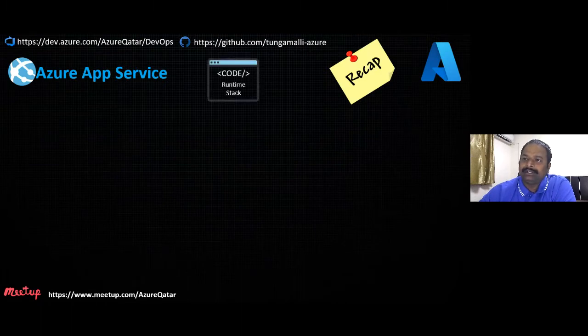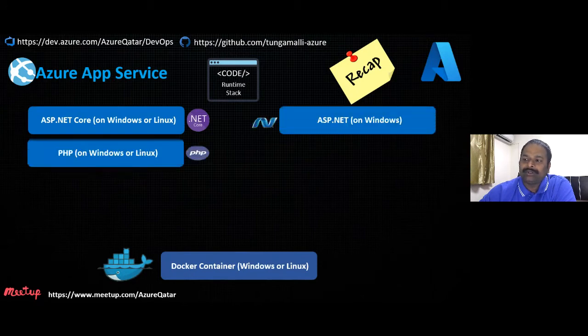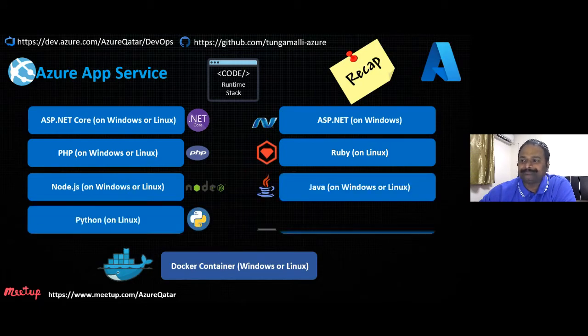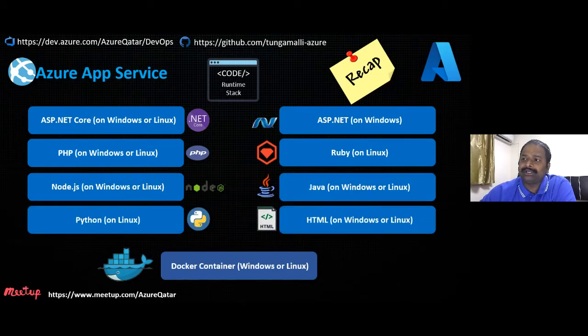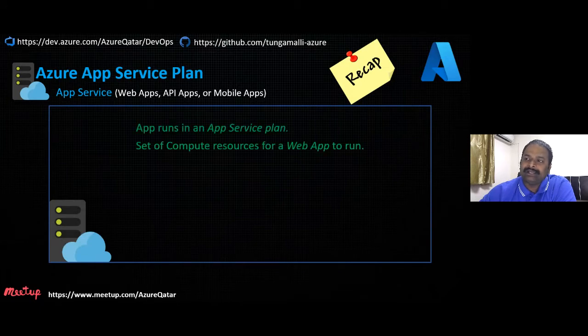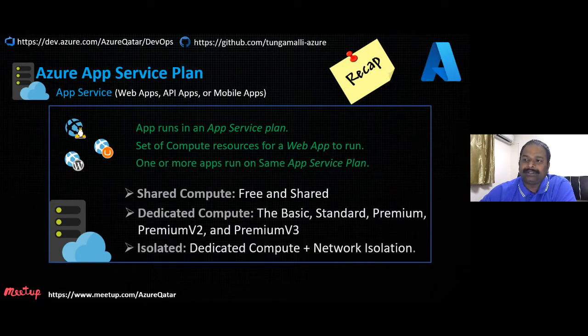To recap, what is App Service? You can either run your code or run a Docker container, Windows or Linux based apps, in Azure App Service. These are the programming languages which are supported to run your code there. As we said, apps can run in any app service plan, which is nothing but compute. The compute you select to run your app is what the app service plan is all about. As we discussed about the app service plans in the last session, we have a shared compute, a dedicated, and then an isolated compute.